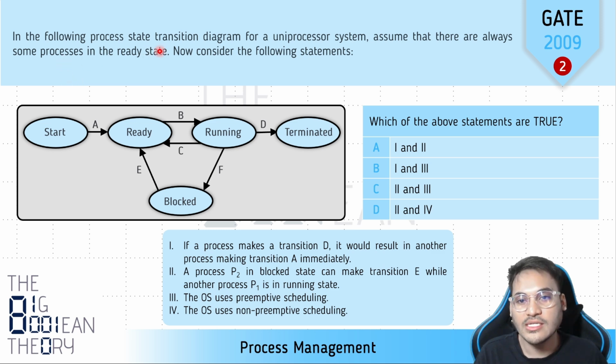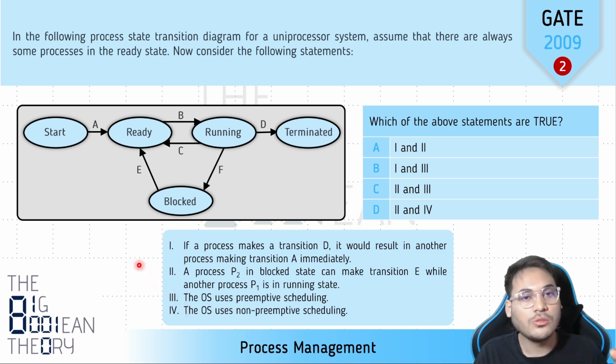In the following process state transition diagram, we have a diagram here that is a process state diagram. The question says that for a uniprocessor system, which means that there is a single CPU in this system, assume that there are always some processes in the ready state. Now consider the following statements regarding the process state diagram of a system with a single processor, and there are some processes always in the ready state. The question is which of the above statements are true, and then you have a few options.